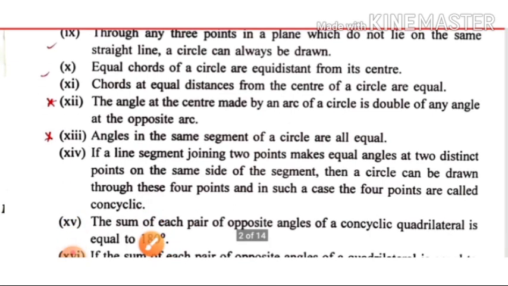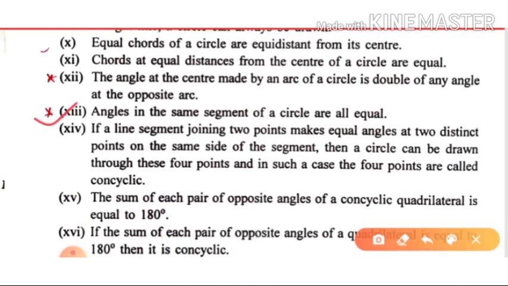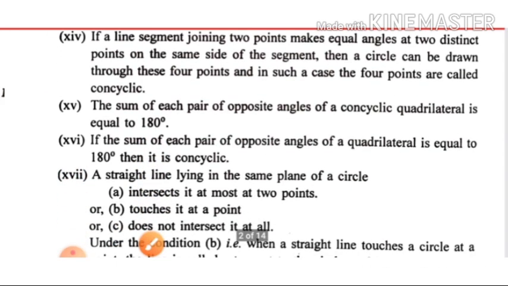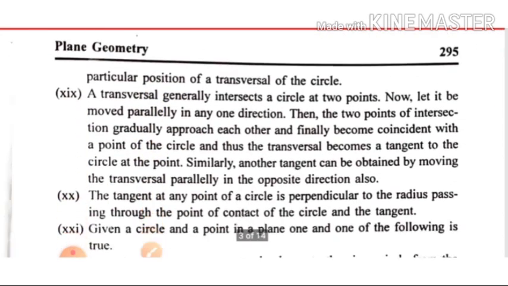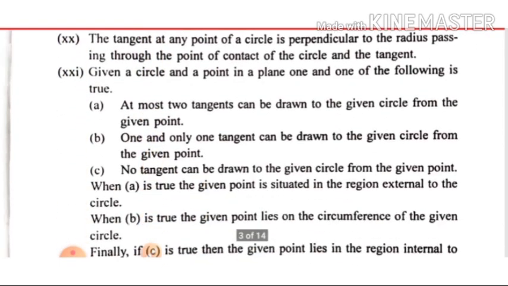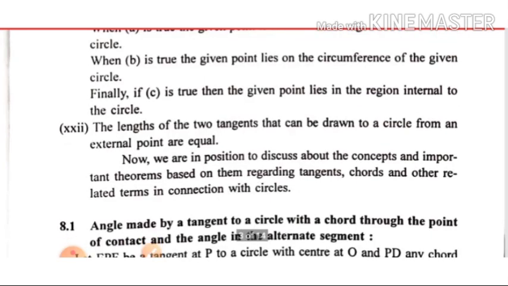So please read this one: angles in the same segment of a circle are equal. The angle at the center made by an arc is double any angle at the opposite arc. So please go through all this. The sum of each pair of opposite angles of a concyclic quadrilateral is equal to 180 degrees, and the converse, this one. So we read out all this, and these are important. You have to remember most of them.